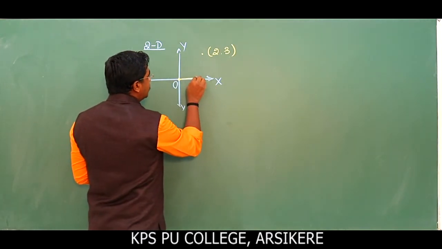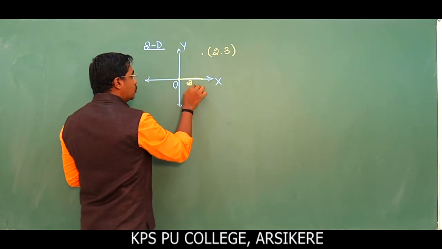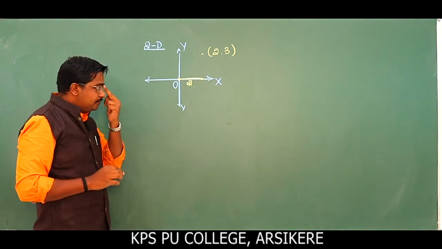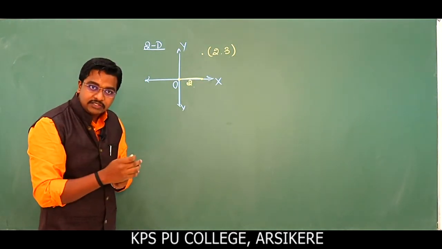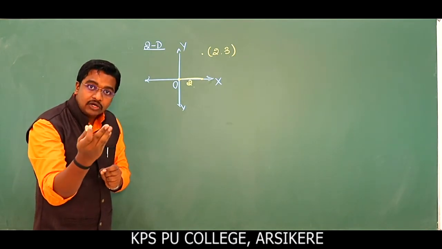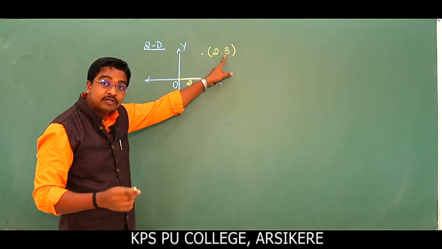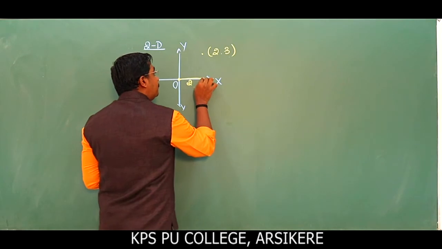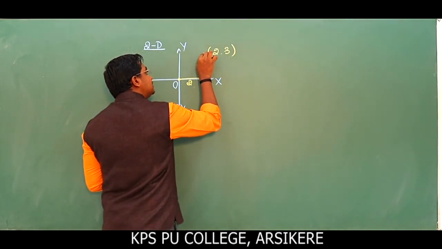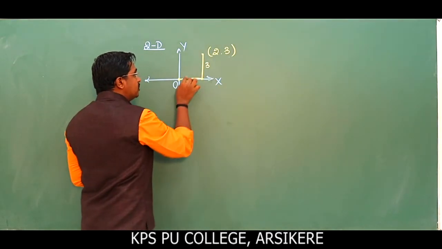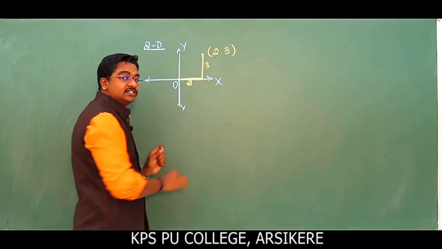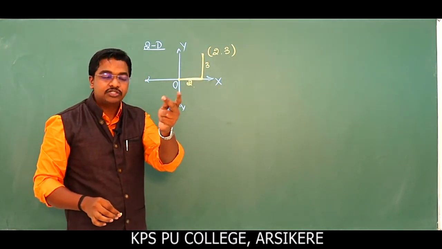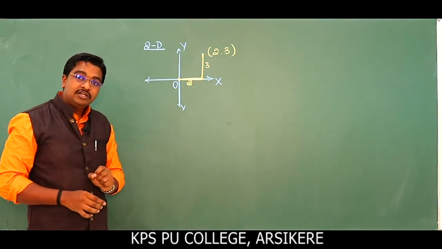Similarly, parallel to the y-axis we move 3 units. So this is called two-way direction. That's why it is called two-dimensional geometry.